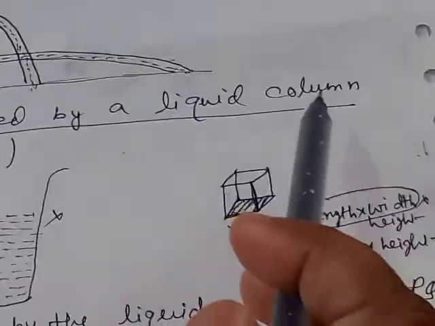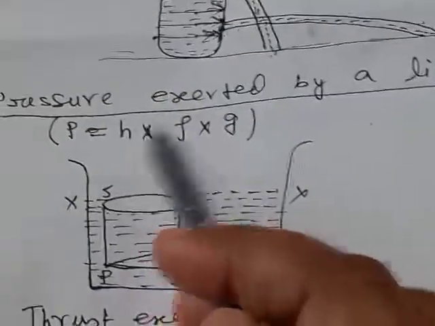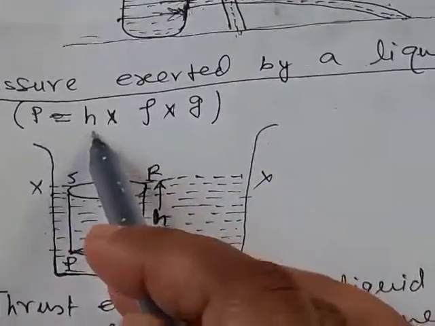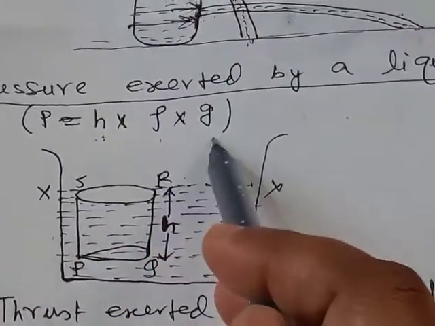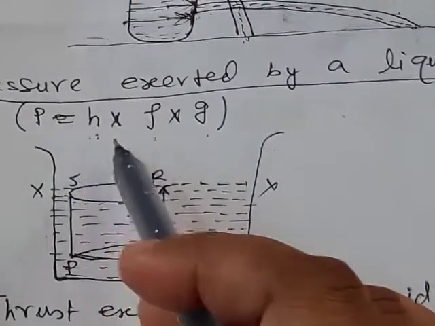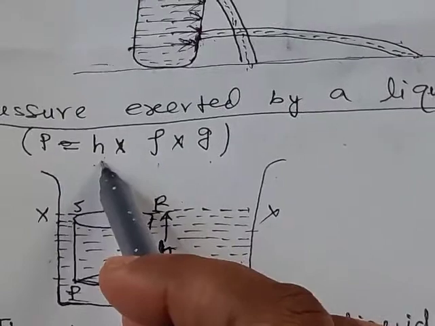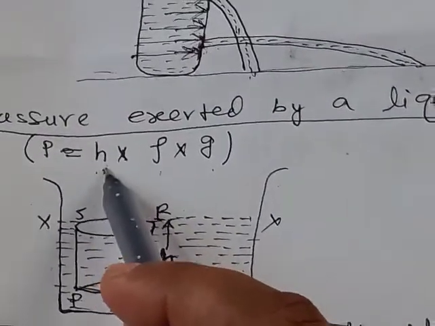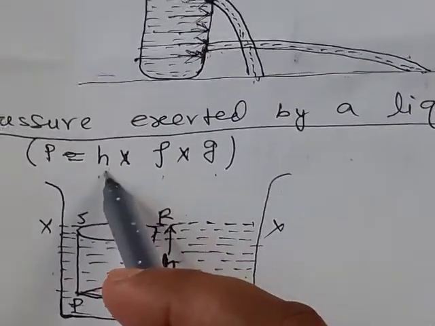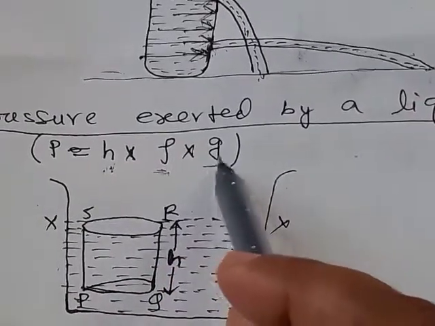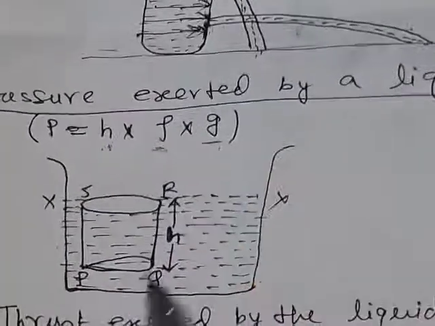Now, the pressure exerted by a liquid column. What will be the pressure exerted by a liquid column? That is given by h rho g, where h is the depth of the point at which we want to determine the pressure, rho is the density of the liquid, and g is the acceleration due to gravity.